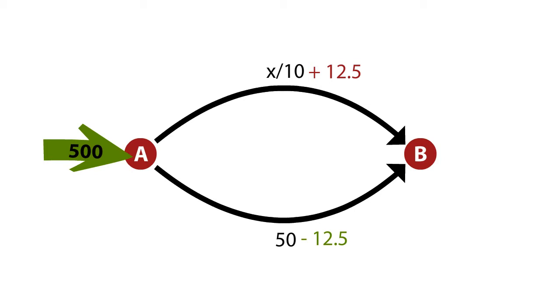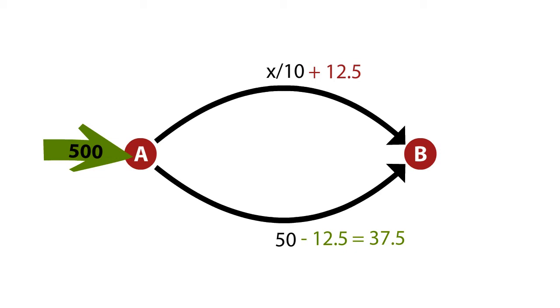So let's assume we put in this additional cost or reward. On the non-congestible edge, the cost used to be 50, and now we're giving a reward of 12.5, which brings the cost to 37.5, and that's the cost of the lower edge. On the upper edge, you have a function that expresses cost in terms of the congestion, or the number of people who choose that path, x over 10 plus 12.5, where 12.5 doesn't depend on the congestion, it's just an additional cost everyone pays on that path.